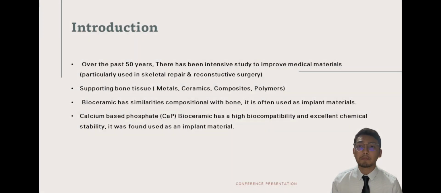For the introduction, over the past 50 years, there has been intensive study to improve medical materials, particularly used in skeletal repair and reconstructive surgery. Some materials that are widely used to support bone tissue include metal, ceramic, composite, and polymer. Bioceramic has compositional similarities with bone, so it is often used as an implant material, and calcium-based phosphate bioceramic has a high biocompatibility and excellent chemical stability. It was also found used as an implant material.